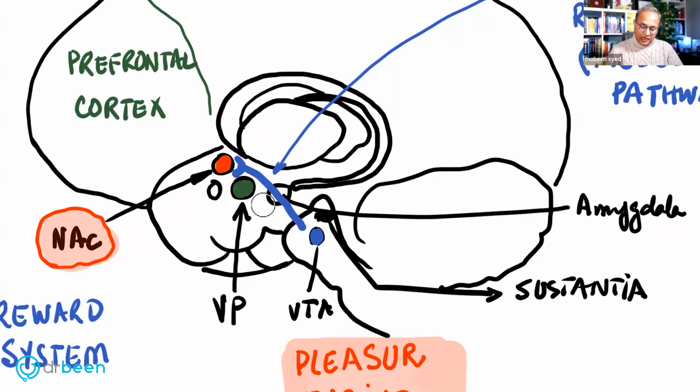Okay, so our pleasure engine, the ventral tegmental area, or VTA, sends neurons to the nucleus accumbens in the limbic system. It actually sends neurons to the prefrontal cortex as well. What does that mean? So let's say you're doing something that would give you pleasure. Let's say you're eating dessert. This ventral tegmental area will send a message to the nucleus accumbens in the limbic system to say, hey, become happy, or create the feeling of happy in this person.